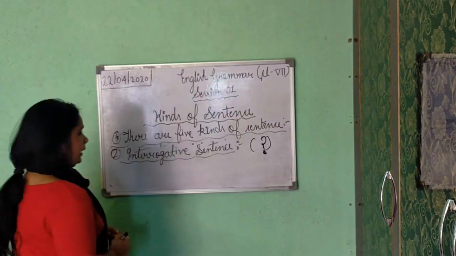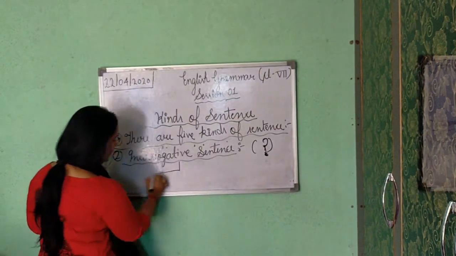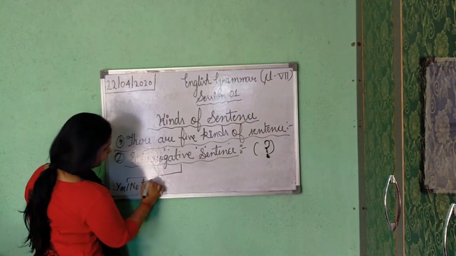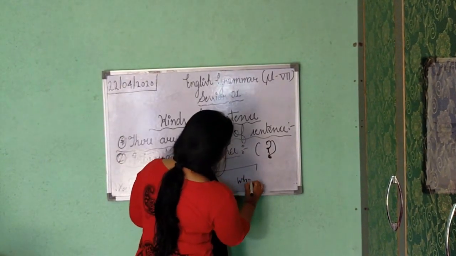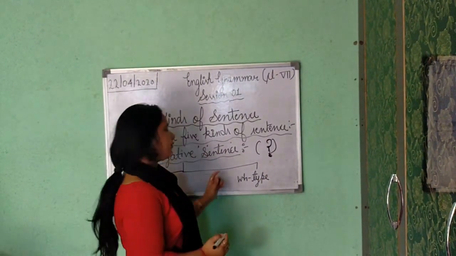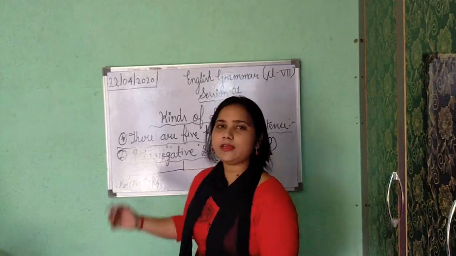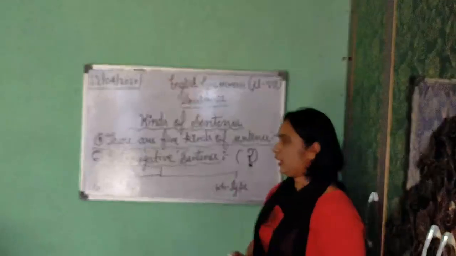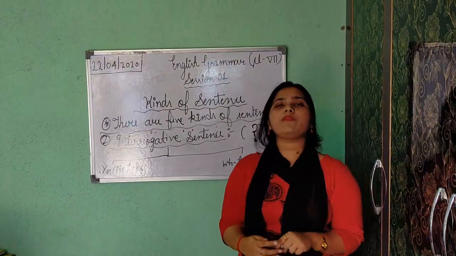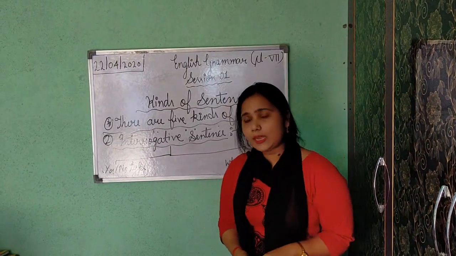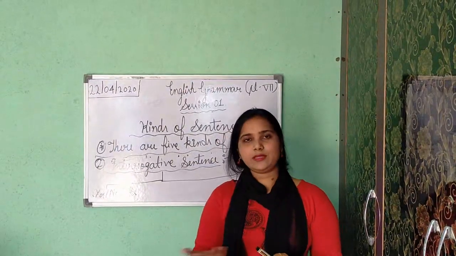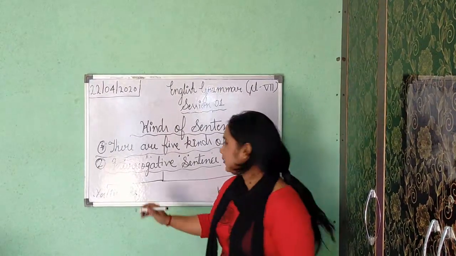Now, interrogative sentence also has two parts. First one is yes no type. Second one is WH type. Like first declarative sentence, interrogative sentence has also two parts. First one is yes no type and the second one is WH type. Now yes no type. If I'm asking you anything and if you can simply give reply in yes or no. Okay. And if my question is started with helping verb or auxiliary verb and you can simply just give reply in yes or no, so it goes into yes no type.